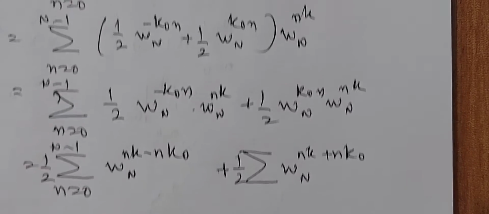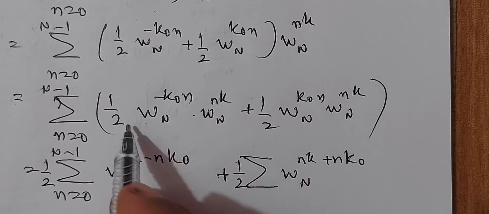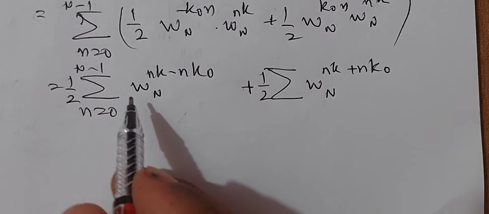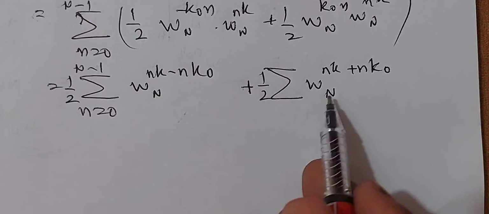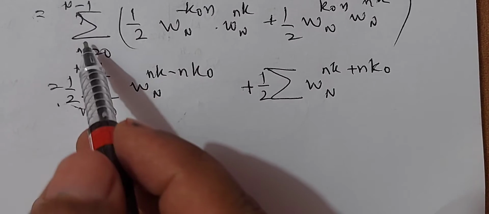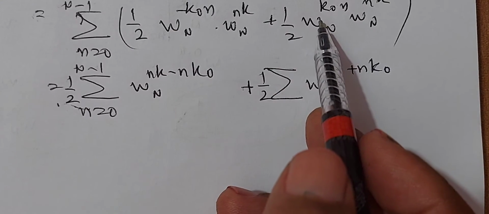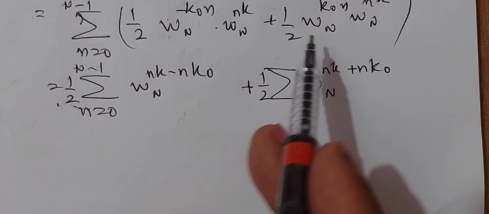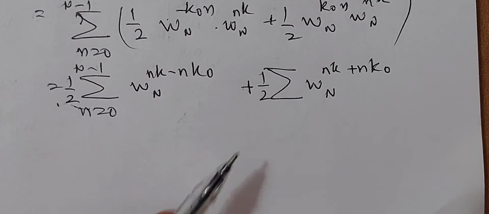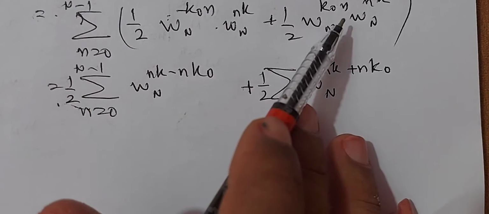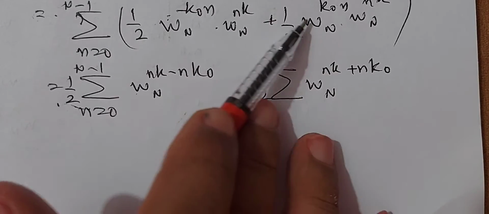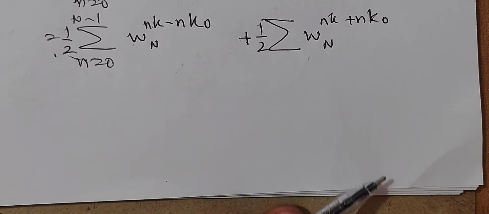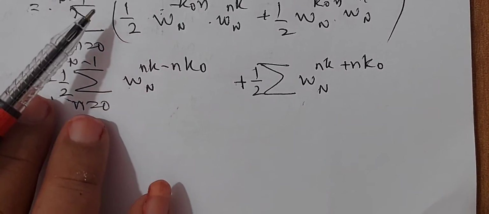You know that summation of addition is equal to addition of summation. So sigma a plus b is equal to sigma a plus sigma b. In that way I have taken this sum.